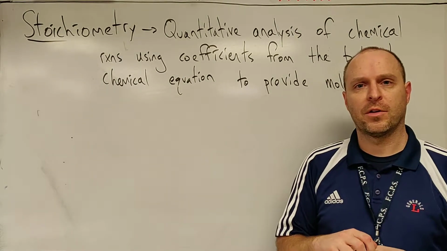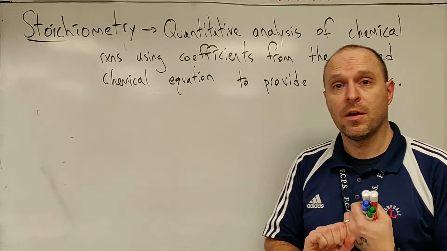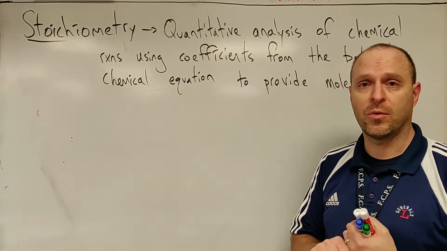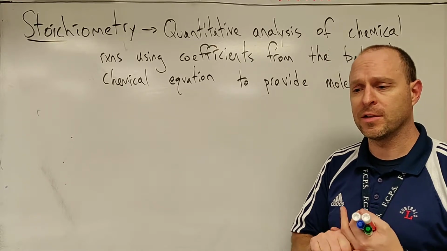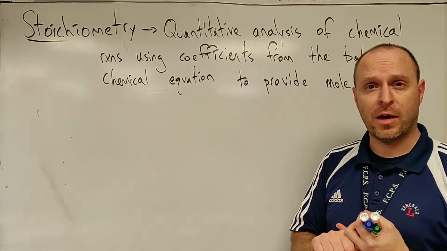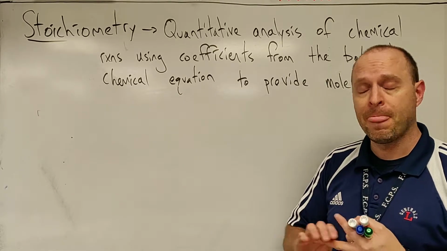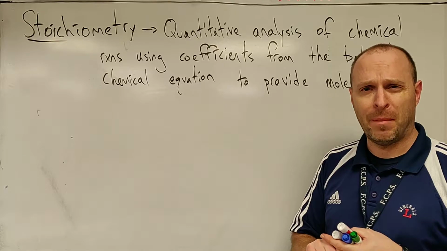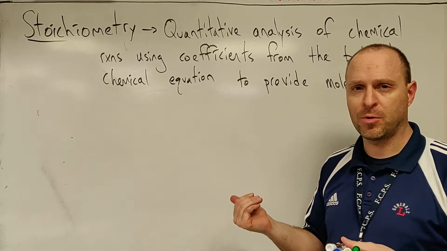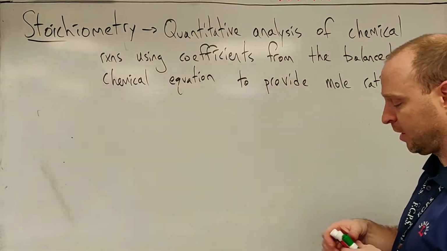Predictive power is critical in science, and for chemists, you have to start with the ability to predict whether or not a reaction is going to take place. And then you worry about what the products of that reaction might be. And after that, you start to worry about amounts, how much reactant will make how much product. And that's the basis of stoichiometry.